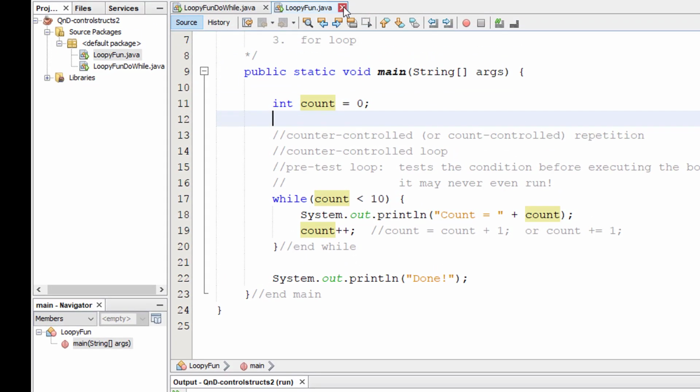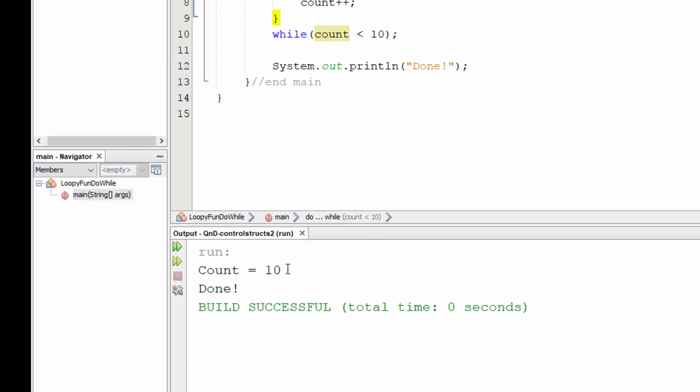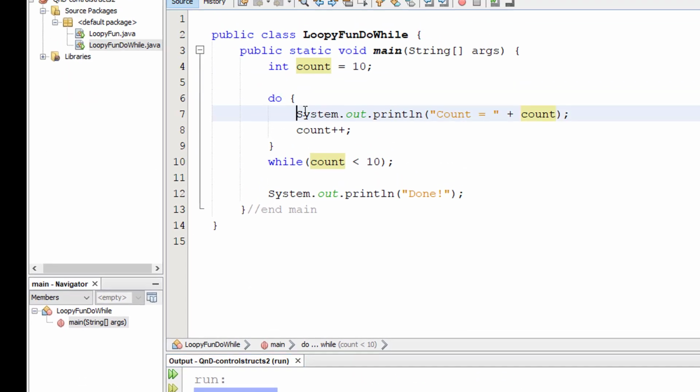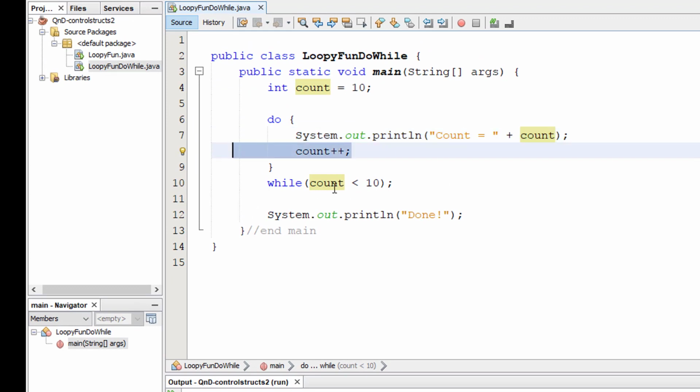I'm going to restore it to 0 and then go back to my friend loopy fun do while. Now this one, if I make this 10 this time, so that would make the condition false, right? If I run this one now, you'll notice that it does in fact execute once. It will print out this counter. It will increment it, so technically it's testing 11 less than 10 in this case.